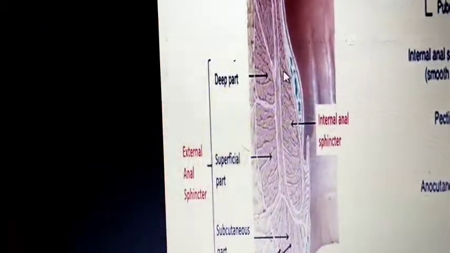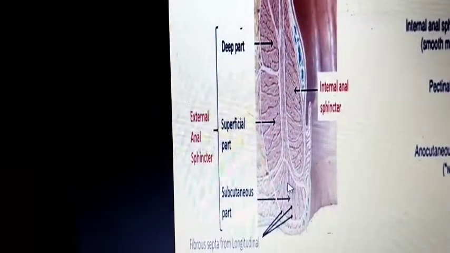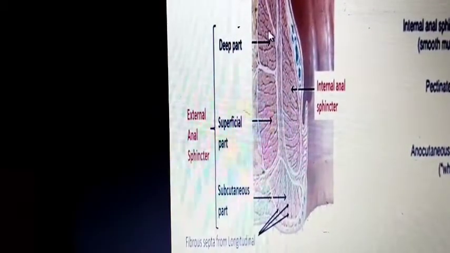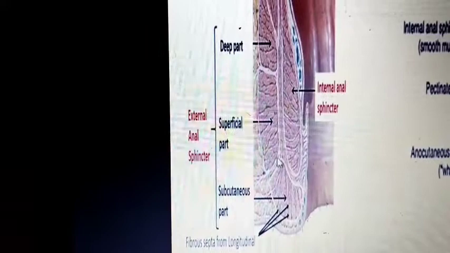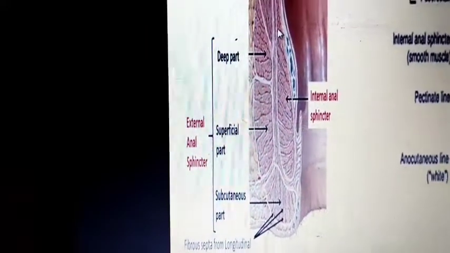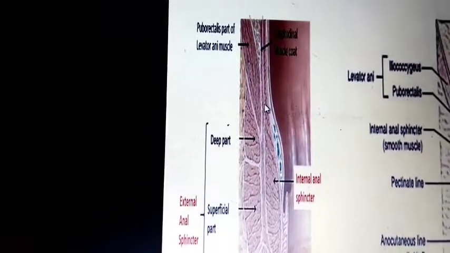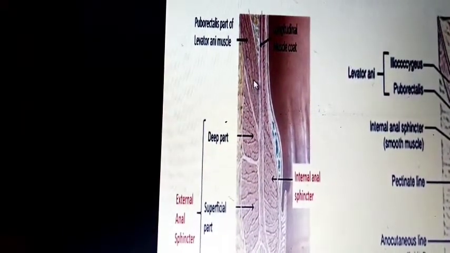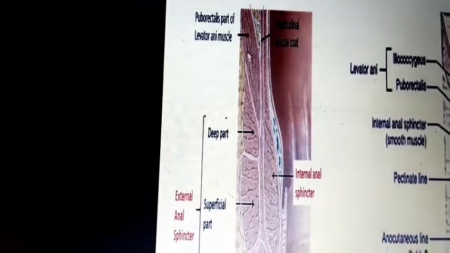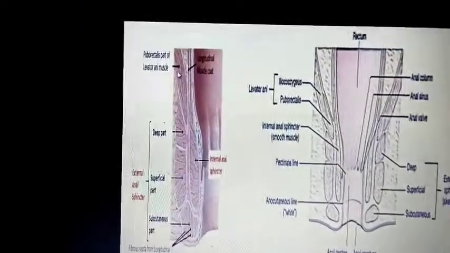In this picture too: subcutaneous, superficial, deep, internal sphincter, longitudinal muscle, circular muscle, longitudinal muscle. Here you can see the puborectalis and iliococcygeus, which form the levator ani muscle.